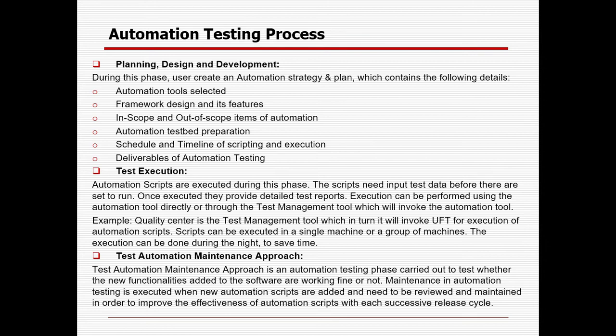Then planning, design and development. During this phase, the user will create an automation strategy and plan which contains the following details. Just like in manual testing, where we used to create a master test plan or master test strategy, similarly for automation, an automation test plan and automation test strategy should be there, where everything will be described: what things will be automated, what is the scope, what is out of scope, what tools will be selected, and how many test cases you will be scripting and automating.